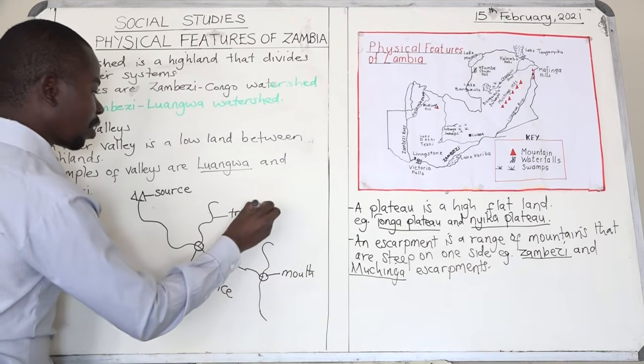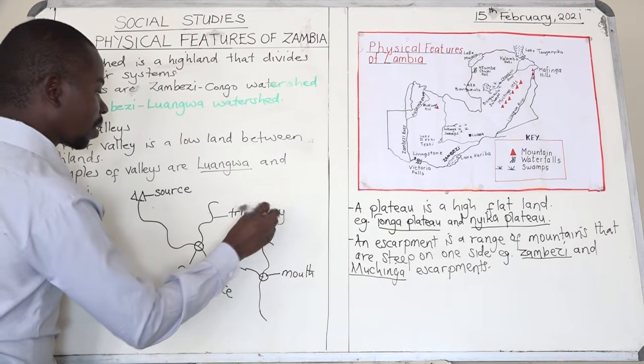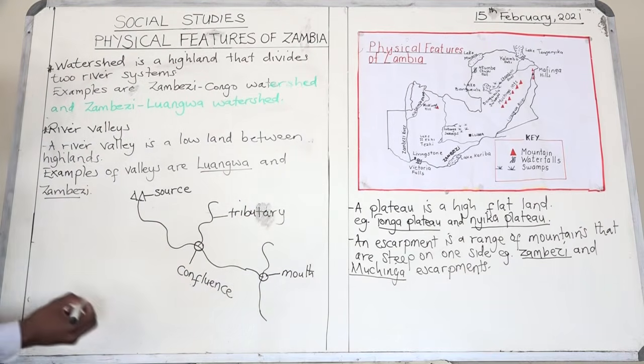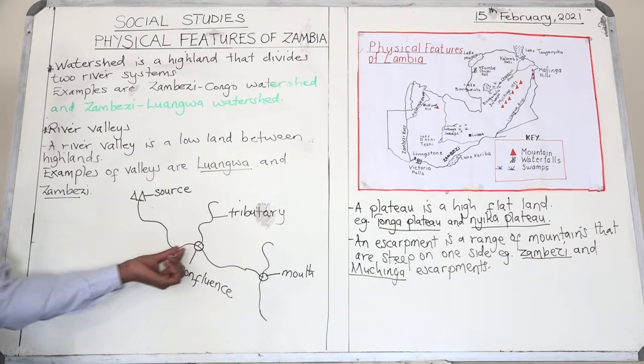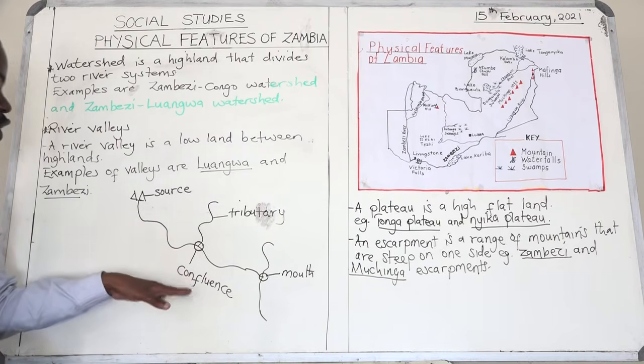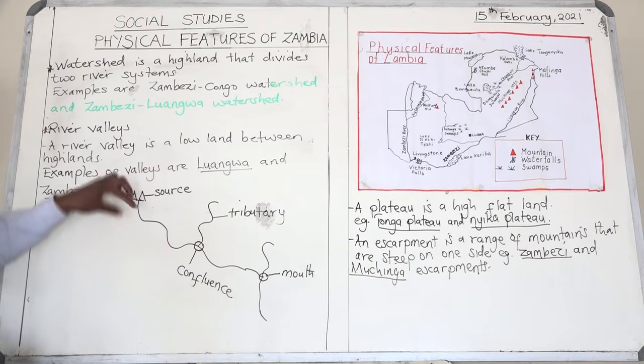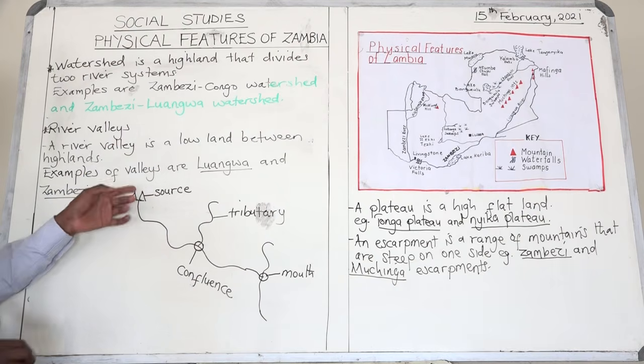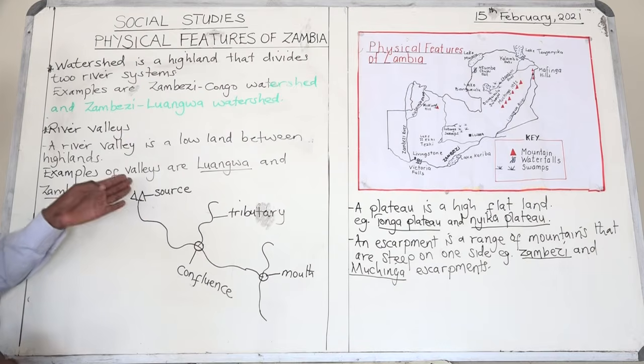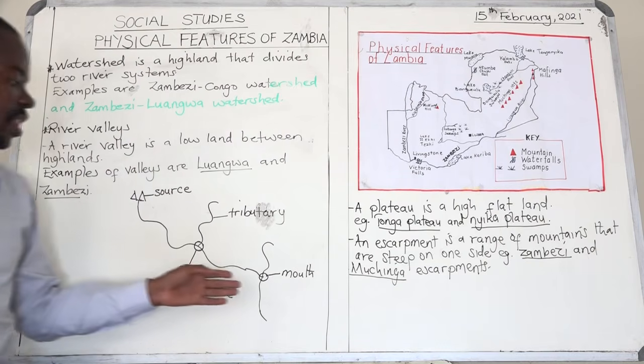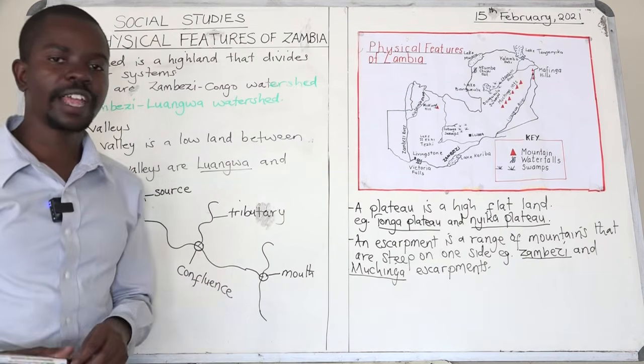So a smaller river joining a bigger river is called a tributary, and where the rivers meet is called a confluence. Where a river starts from, for example the source of the Zambezi River is Kalene Hills, is called a source, and where the river ends is called a mouth.